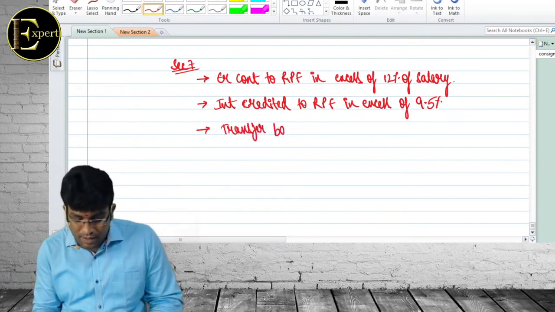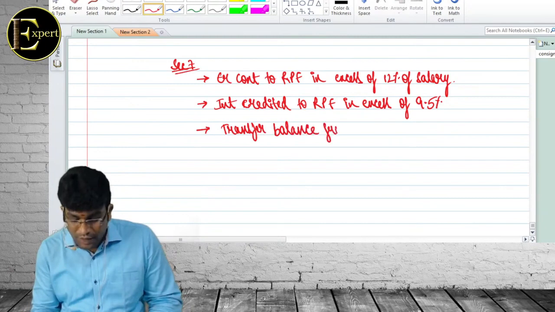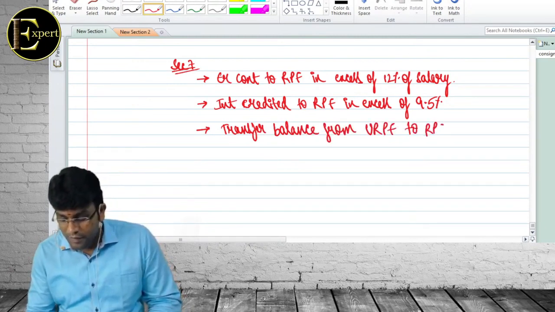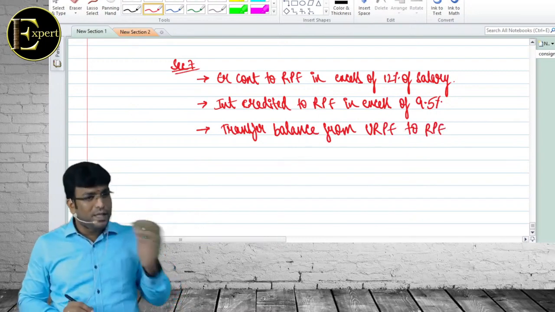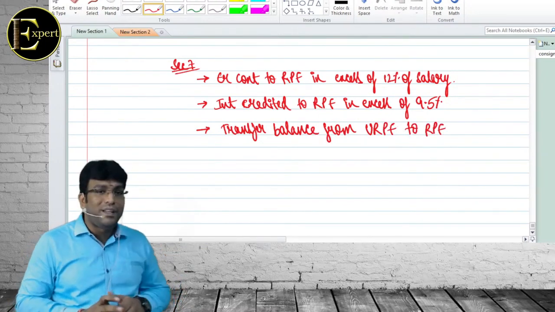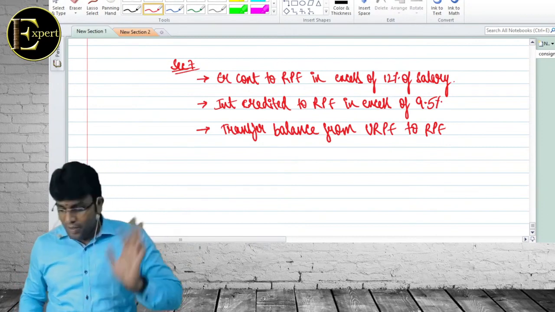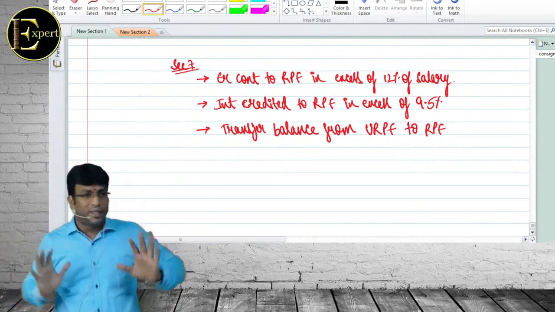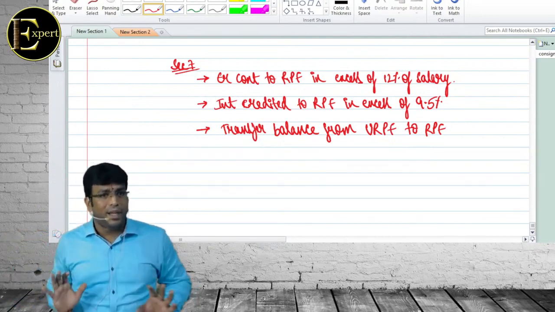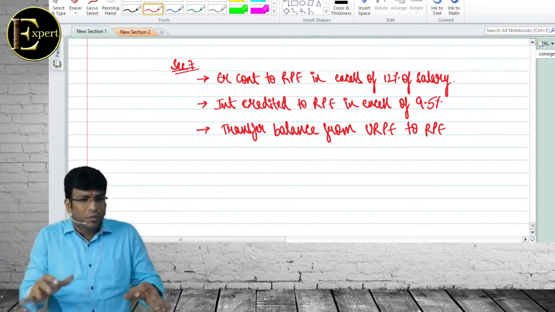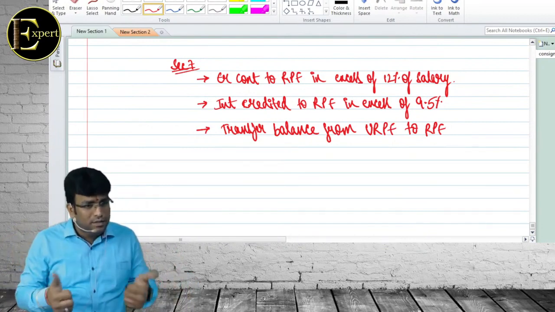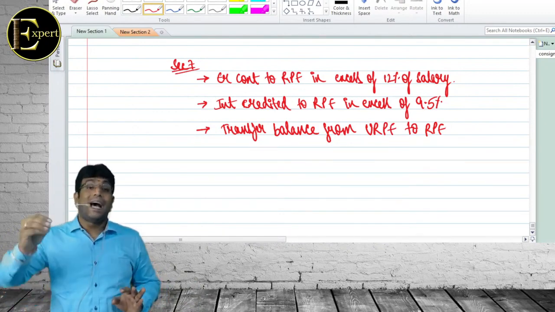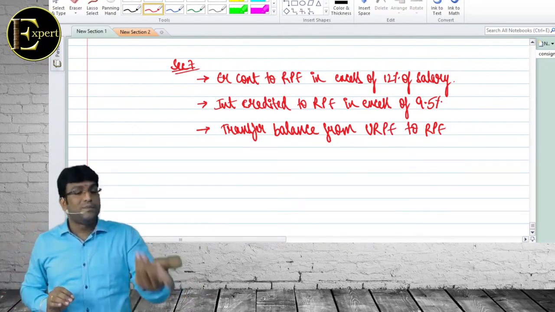Third point. Transfer balance from URPF to RPF. Somebody has got, sir, इसके पीछे एक logic है. Do you want to understand the logic behind this concept? I'll tell you the logic behind this. Okay, listen carefully. Imagine Shiva Teja is working in a company. And there is a provident fund in the company because there are 20 or more employees. He has got a provident fund done. Correct, my dear friends? And that provident fund is unrecognized provident fund. That means which is not recognized by the commissioner.